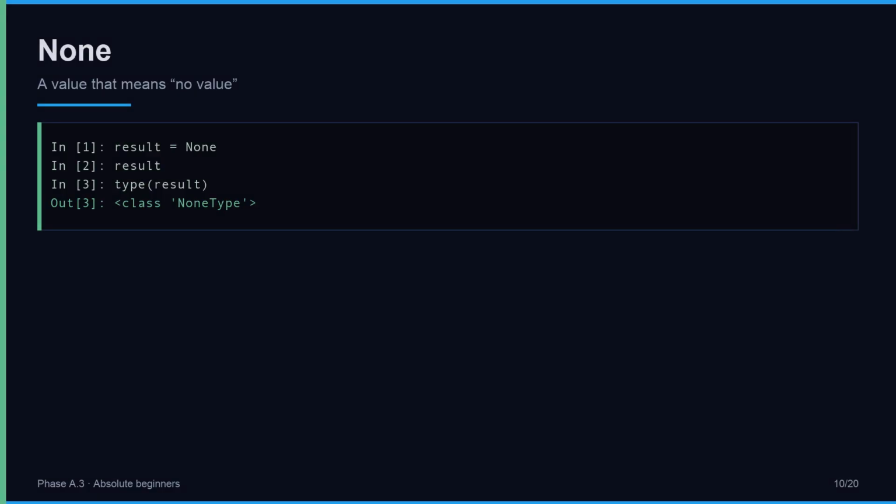None means there is no useful value here yet. Typing result may show nothing special as Out, but type of result is NoneType. Remember the idea, missing or empty on purpose, not the same as zero or empty text. Keep this line in mind. In [1]: result = None.